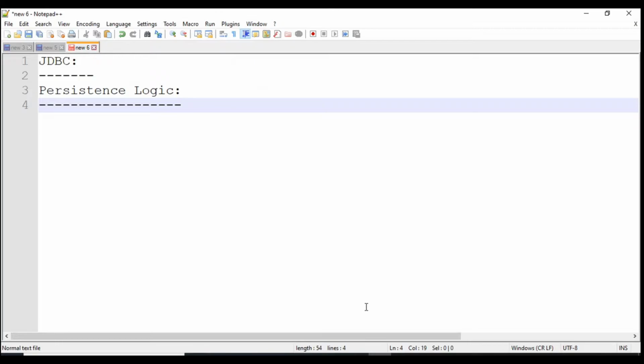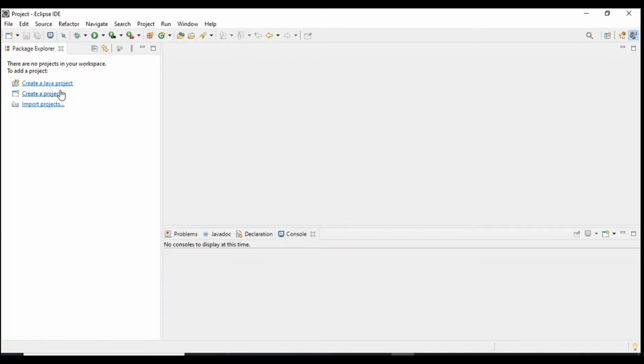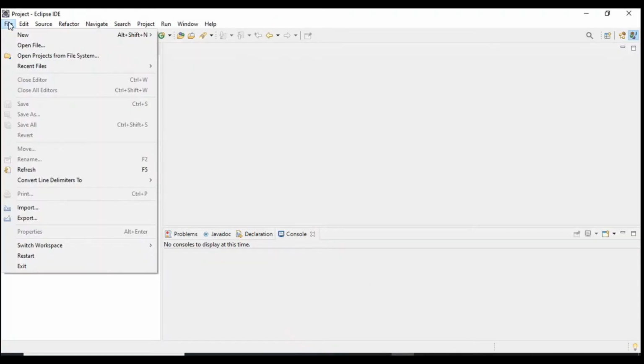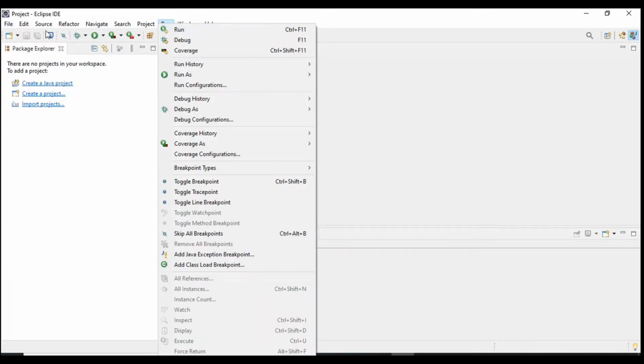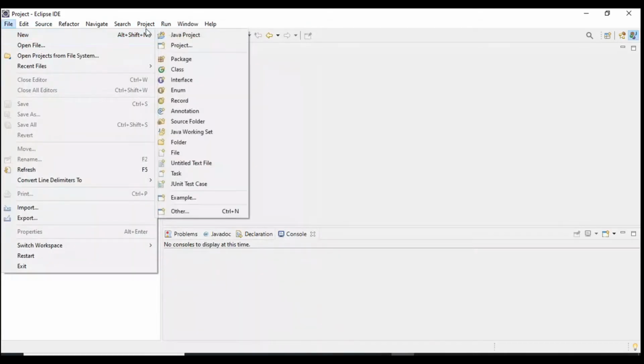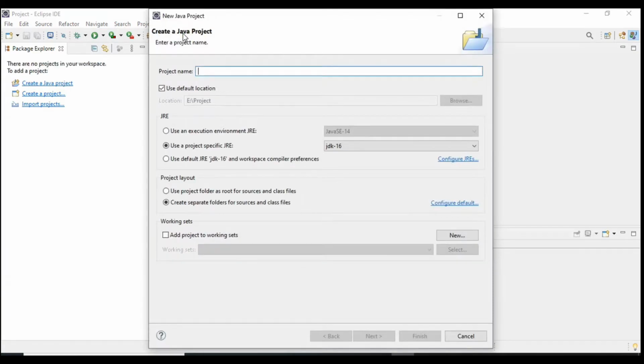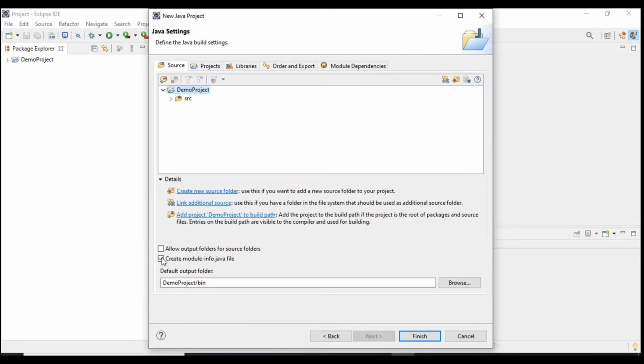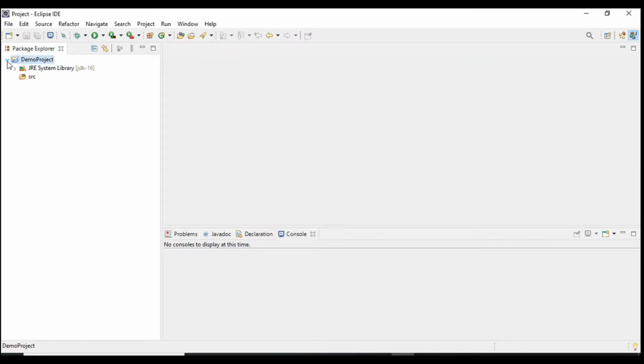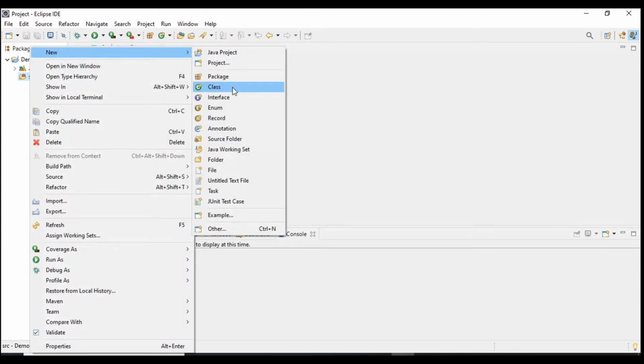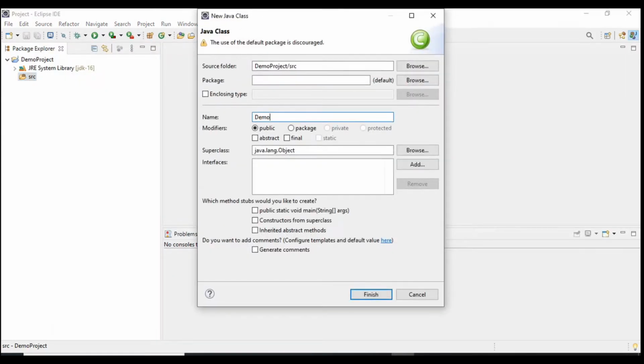Now I will move to my Eclipse IDE. So this is the Eclipse IDE. I will create a project. This is the src folder. So I will create a Java class Demo.